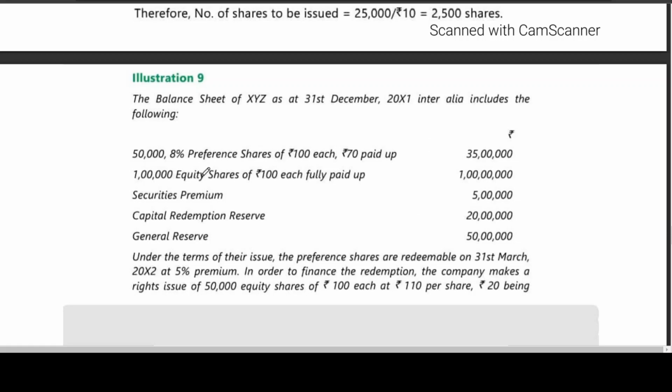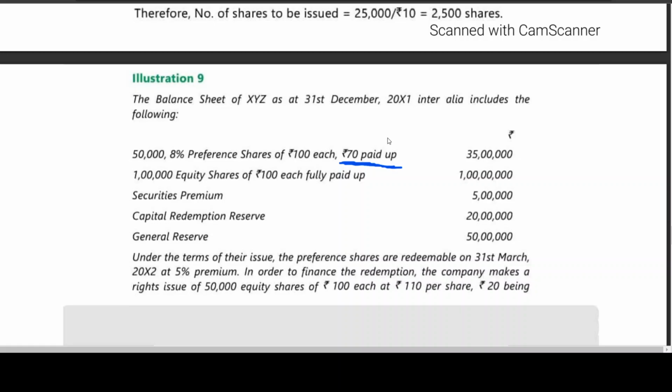This is an important model. 5,000, 8% preference shares of 70 each, 70 paid. I think partly paid up, no? Partly paid up shares cannot be, I have already given notes on the first day. Partly paid up shares cannot be redeemed.